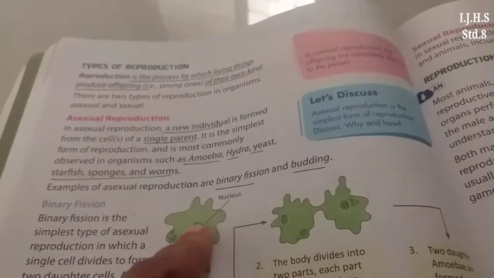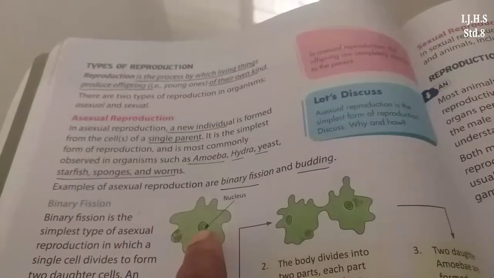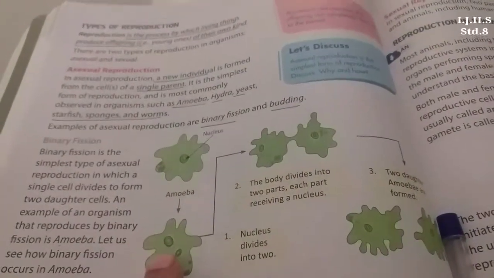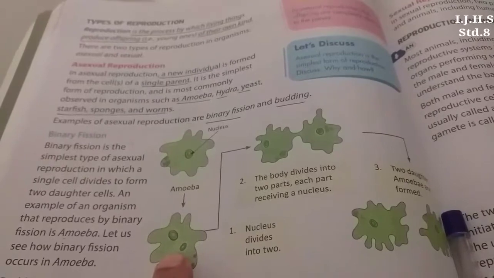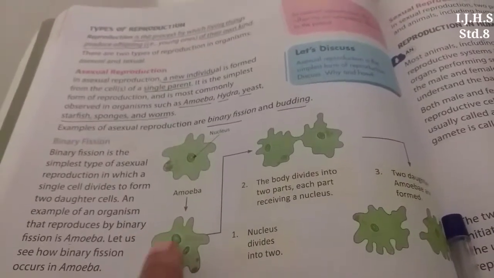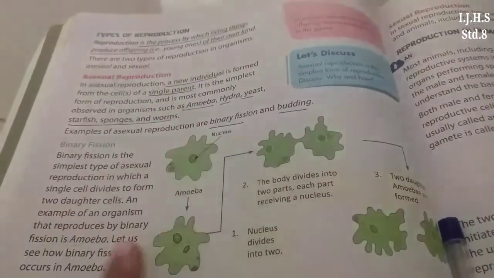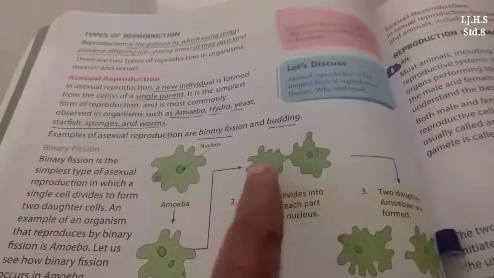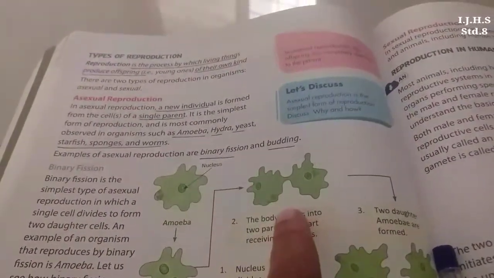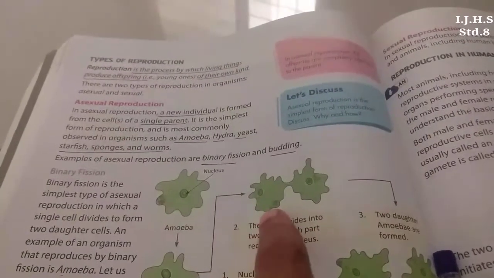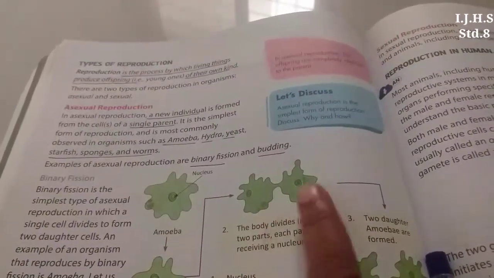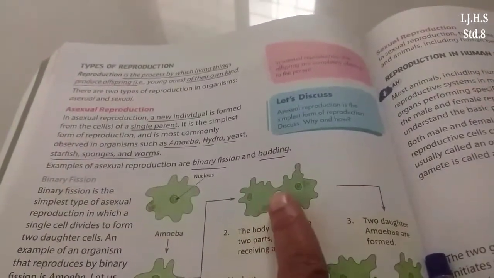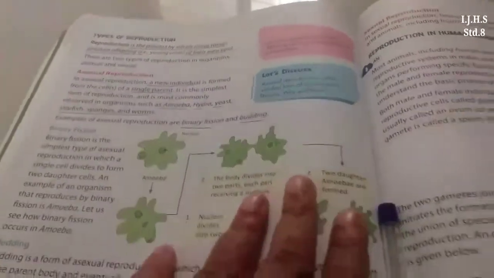Okay. First, the nucleus of this amoeba is divided and forms two daughter nuclei. Then, as this nucleus is divided into two daughter nuclei, afterwards the body of the amoeba is divided and each amoeba gets a single nucleus. Okay.